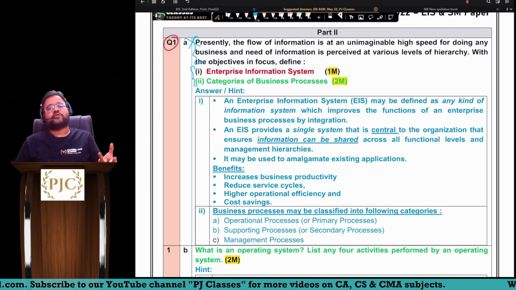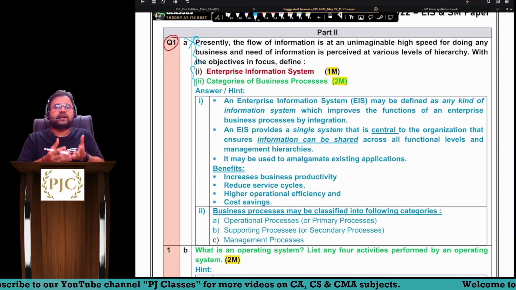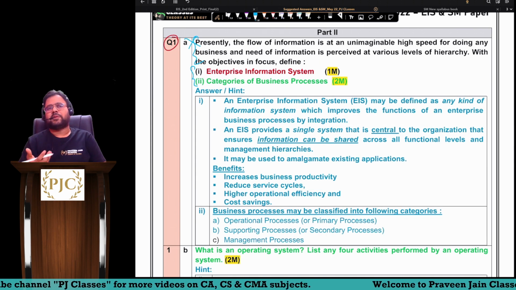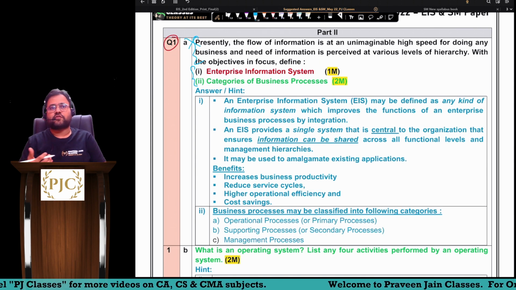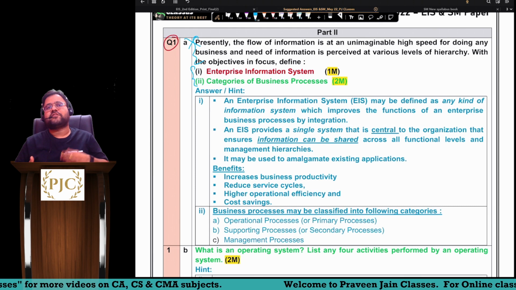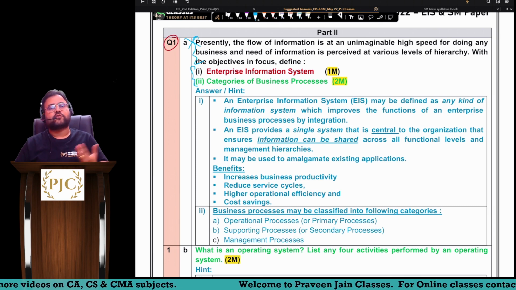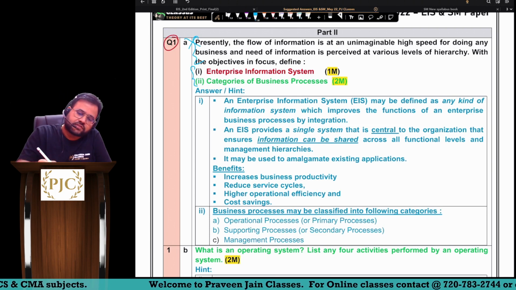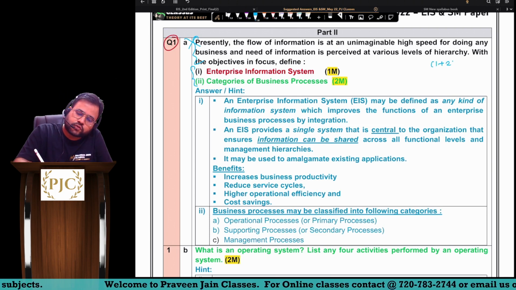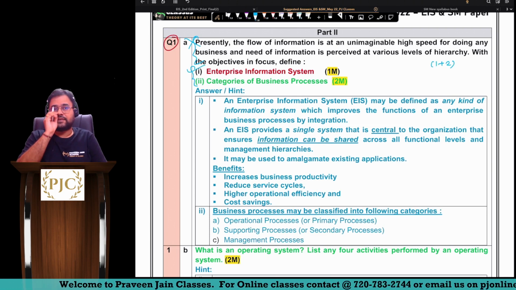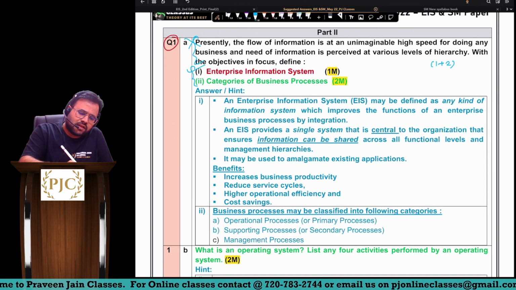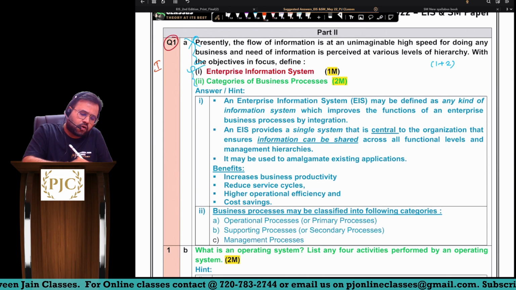In fact, if you see the main part, that itself is the question. So even if I don't read these three lines, it doesn't harm my interpretation of the question. So the question is simple. We have to define EIS, and second, we have to explain the categories of business process. The marking was 1 plus 2. So 1 mark was given for EIS and 2 marks for categories of business process. Again, this is a chapter 1 question.